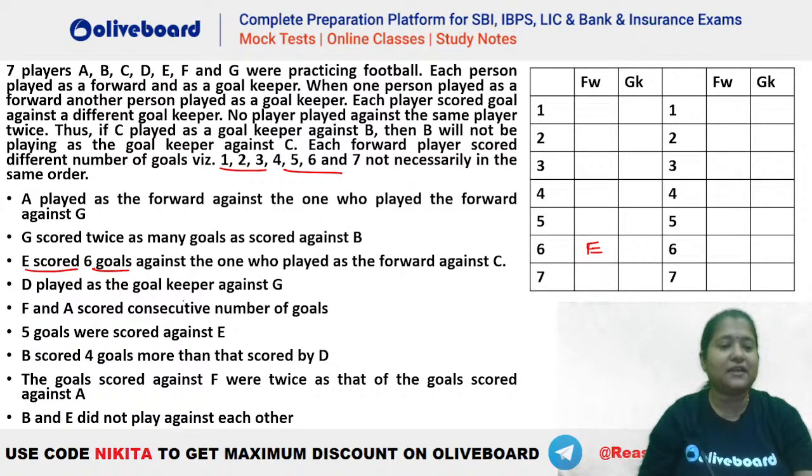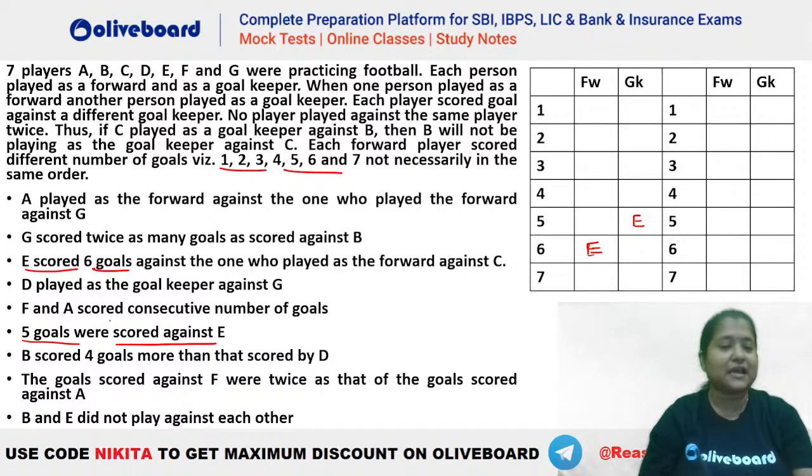Now what is given? D played the goalkeeper against G. Okay, we'll see that. F and A scored consecutive goals. 5 goals were scored against E. So you can see that when E was the goalkeeper, 5 goals were scored against him. That means E has to be there when we have 5 in the goalkeeper section. So E के against कितने goals हुए हैं? 5 goals are there. How many goals did he score? He scored 6 goals here, right?